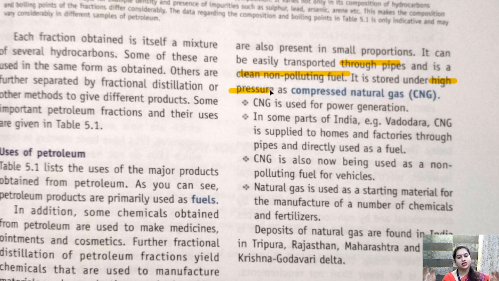और जब हम किसी चीज पे प्रेशर लगाते हैं तो उसको हम क्या बोलते हैं? कंप्रेस्ड. कंप्रेस्ड का मतलब दब जाना. Alright, so it is called compressed natural gas. So generally the natural gas that we use in our day-to-day life is compressed natural gas. Alright, now why is this compressed natural gas important?